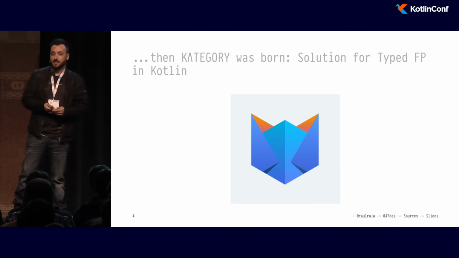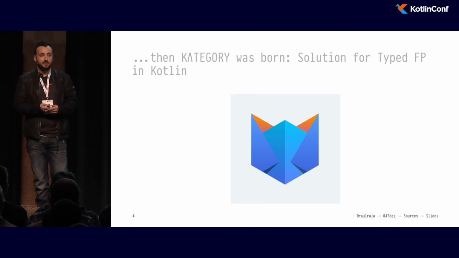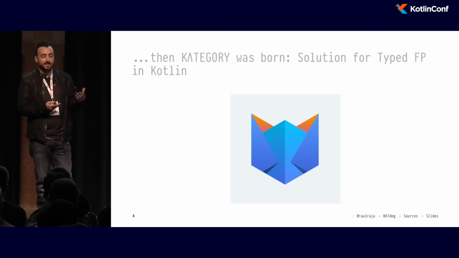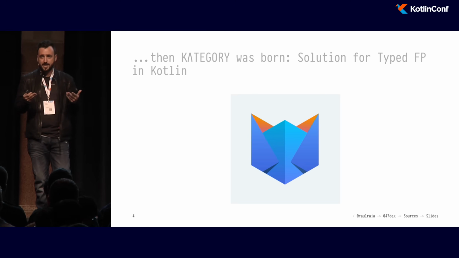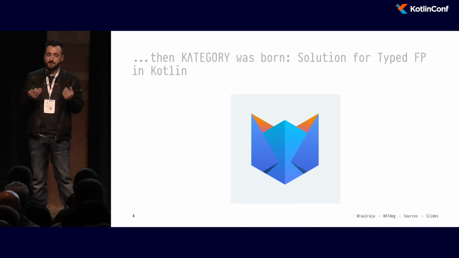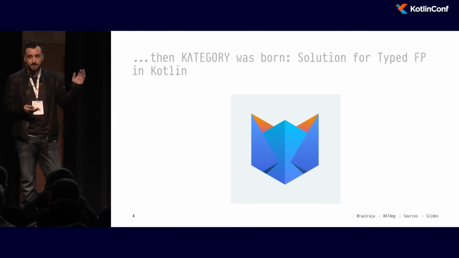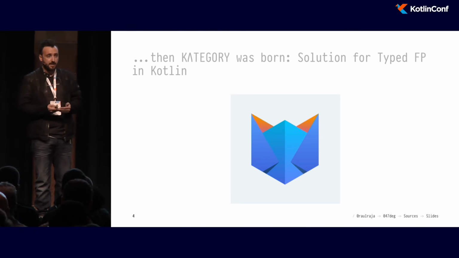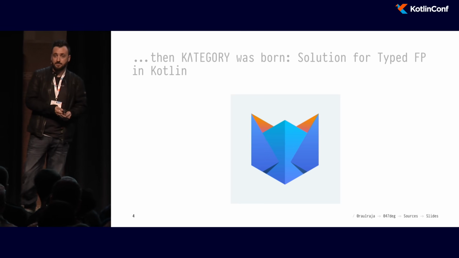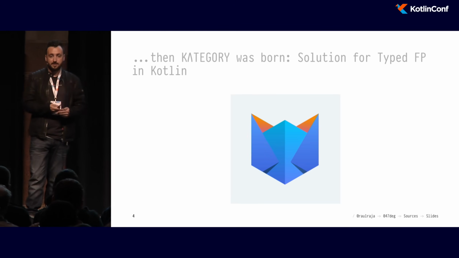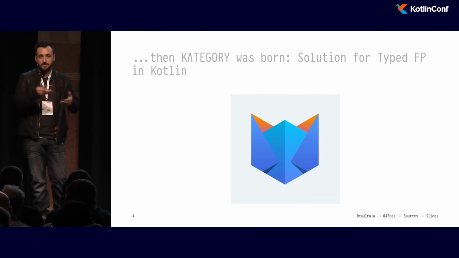Months later, many people were interested in the topic, and there were enough data types and content encoded in the library that Category was born. This was before Arrow. It was called Category. And at some point, we decided that we didn't want the same thing that happened in the Scala community, where we have two functional programming libraries, Cats and ScalaZ, to happen in the Kotlin community, because that's really disruptive, especially when you come into a project and there's some infrastructure that you need to encode in one thing, but they're using a different one.